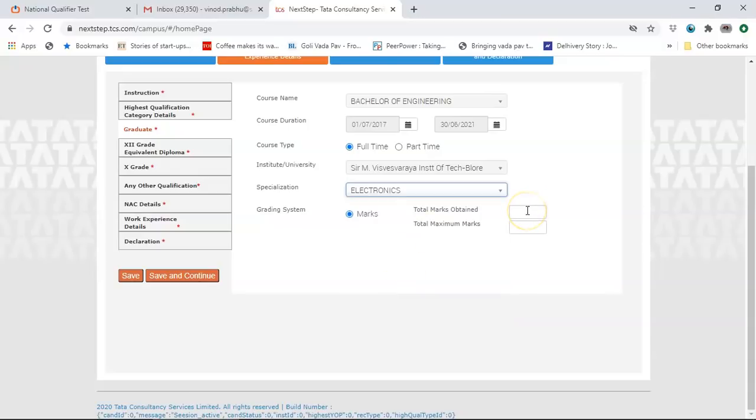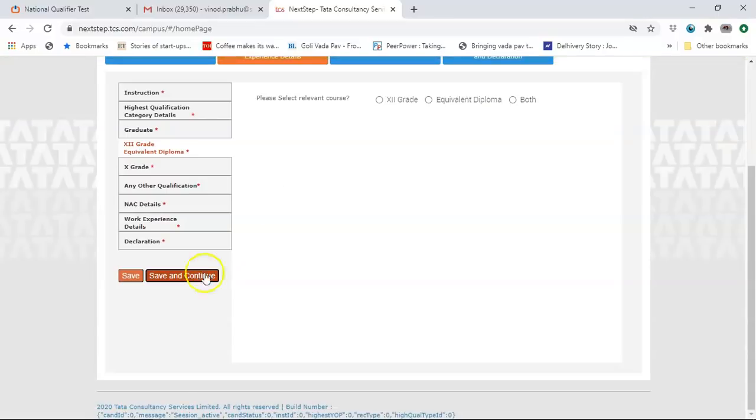Marks obtained, grading system, total marks obtained over total maximum marks. So this is based on your first attempt. Add all the marks that you obtained in all the semesters. Let us say it might be 3,567 total marks. Let's say your semesters are for a total of 800 and you've gotten the marks for 5 semesters, so that will be total of 4,000 marks, and then you enter it like this. Save and continue.